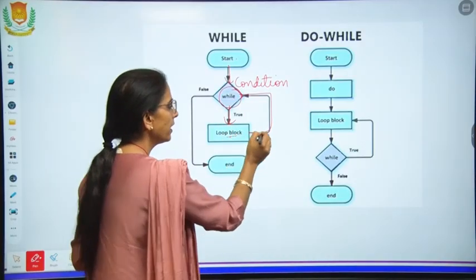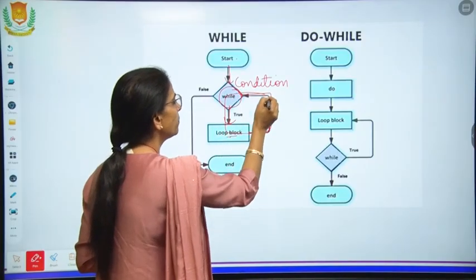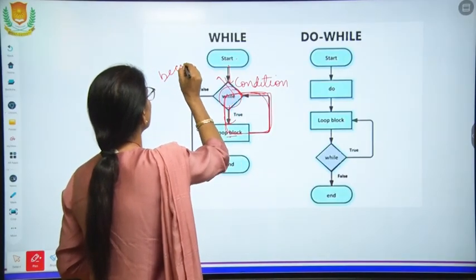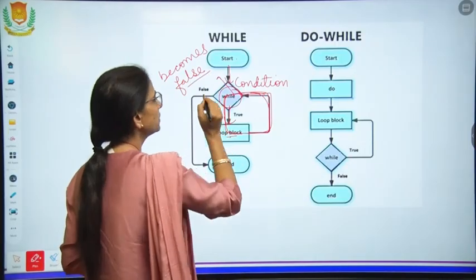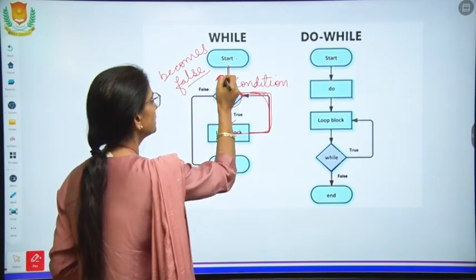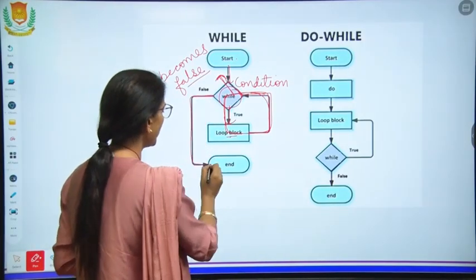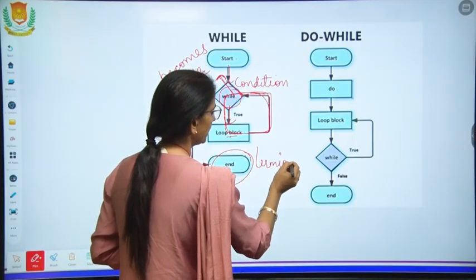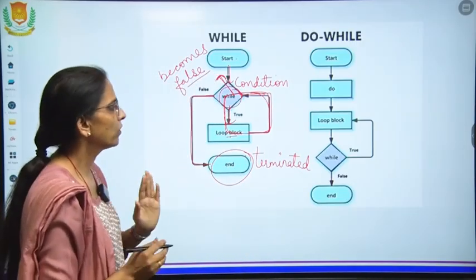We will stay in this loop till the condition becomes false. As soon as the condition becomes false, the termination point occurs, we come to the false statement and then the program is terminated. This is the while loop.